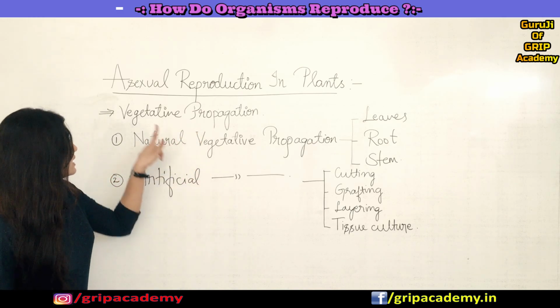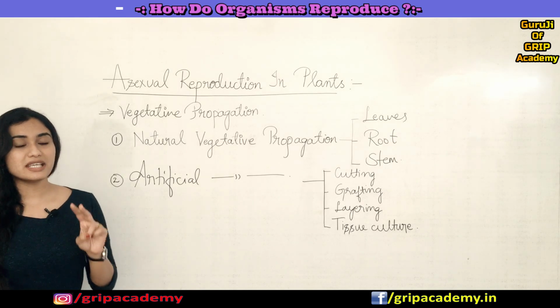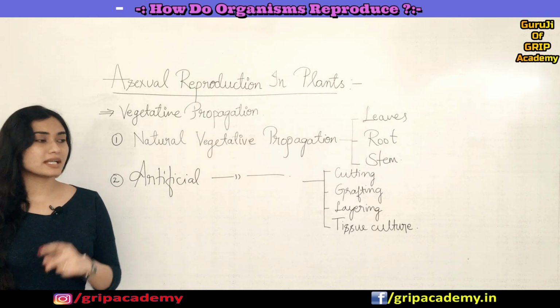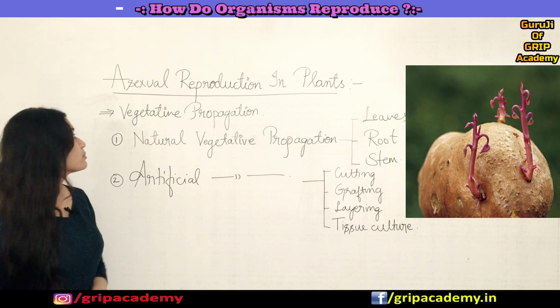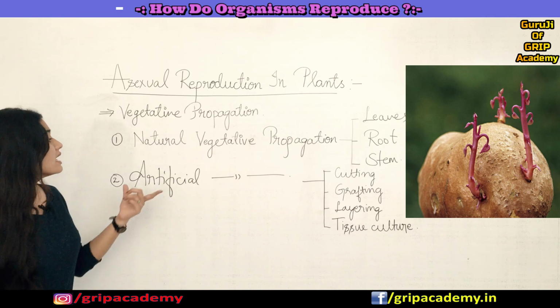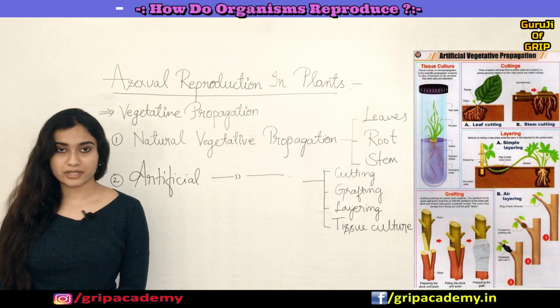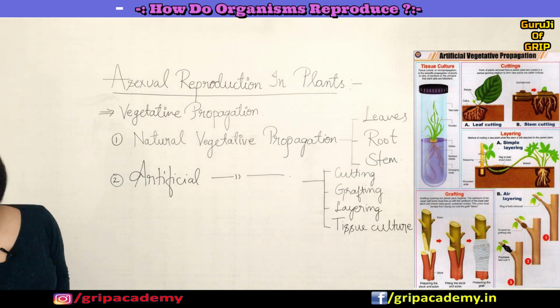Okay, yes, and in this vegetative propagation we can classify them into two types. One is natural vegetative propagation and another one is artificial vegetative propagation. Okay, yes.